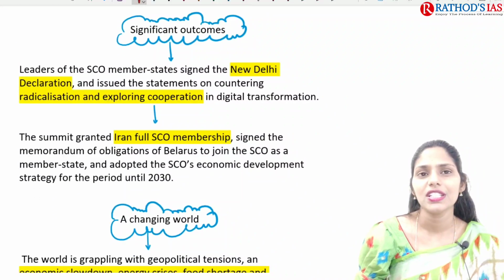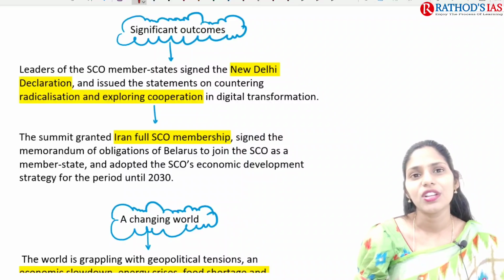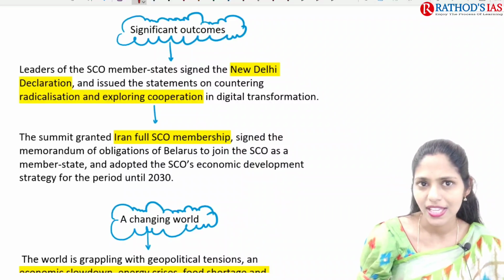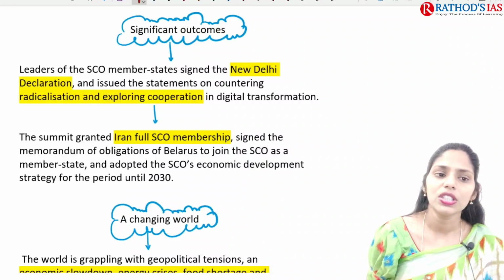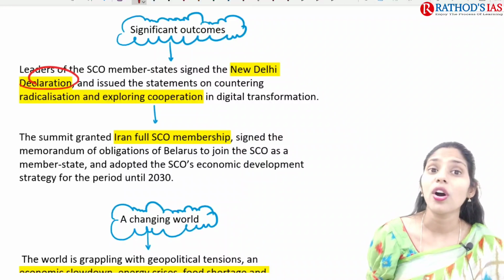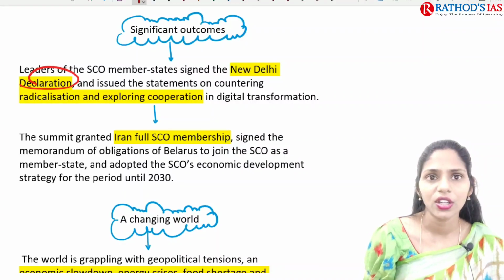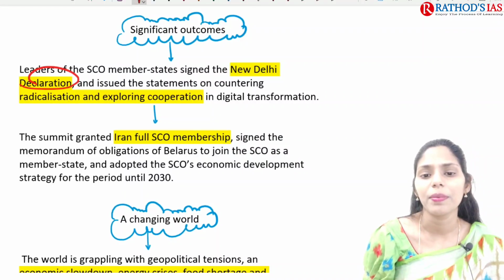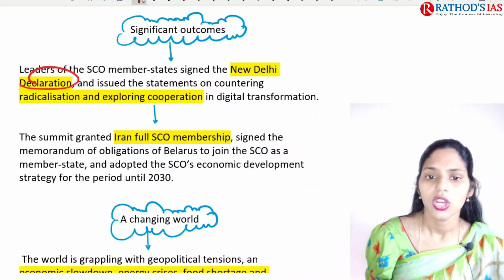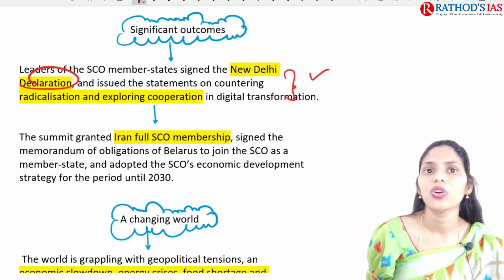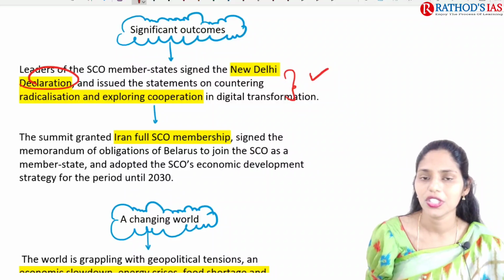The first one is that in this meet they came up with the signing of a declaration called the New Delhi Declaration. This New Delhi Declaration focuses on countering terrorism, countering radicalization, and exploring cooperation in digital transformation. So in all these areas we are going to have advancements in the future.